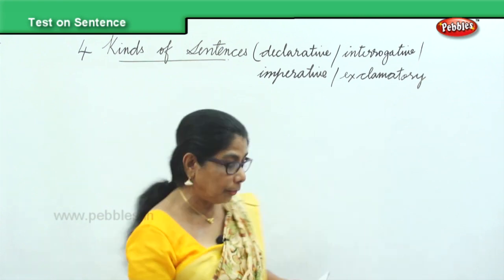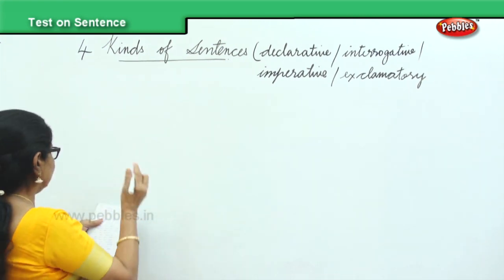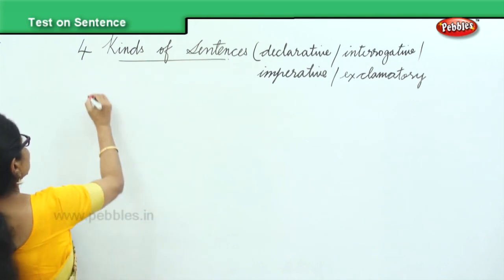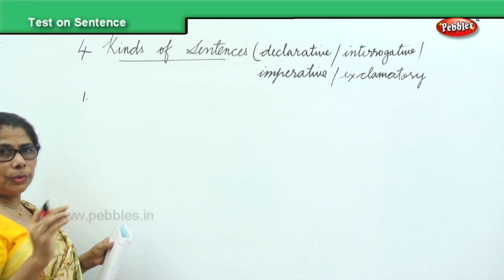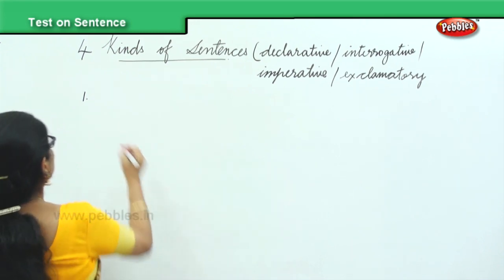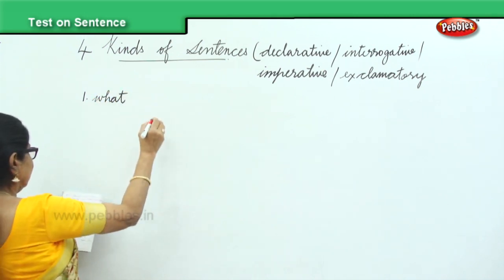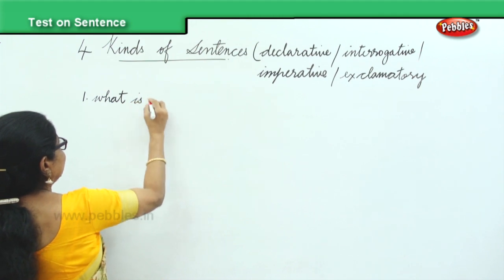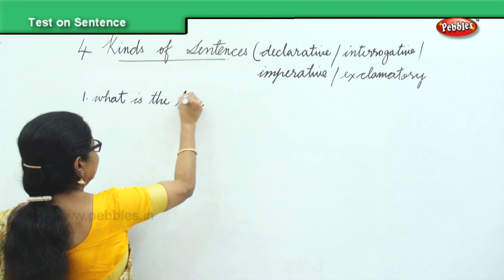Okay? So now, you have to change whatever has to be done and also say what sentence they are. Now, what is the time?